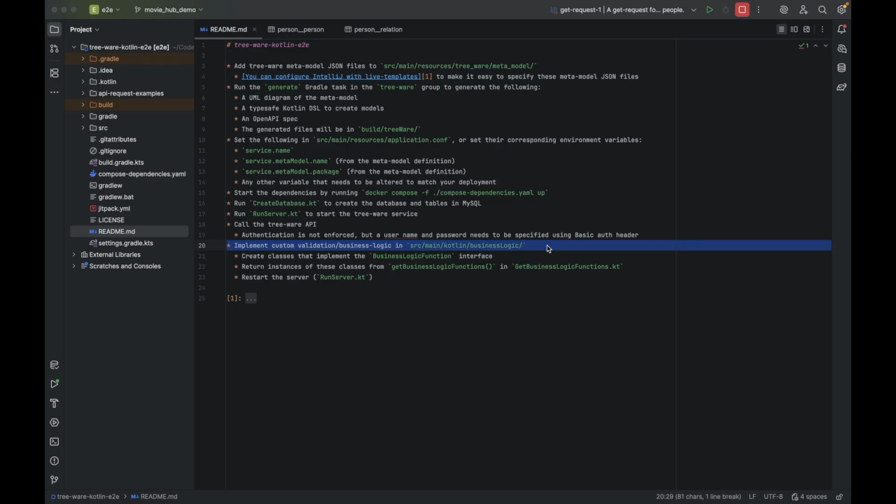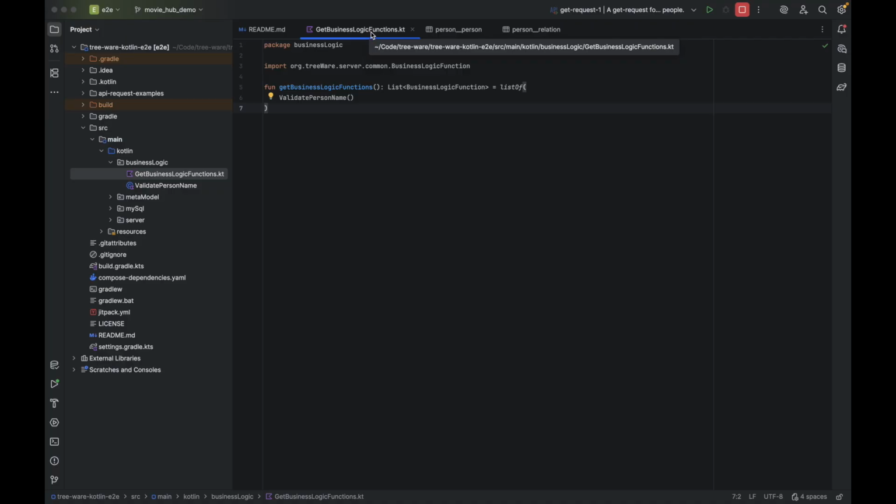But you may need to validate constraints that are not yet supported by Tree-Ware, or you may need to update the set request based on certain business rules. Both these requirements are supported by Tree-Ware, but it requires you to write code to interact with the model in the set request. This is where the generated model classes come in. They provide you type-safe access to the model in the set request. Let's take a look at that now.